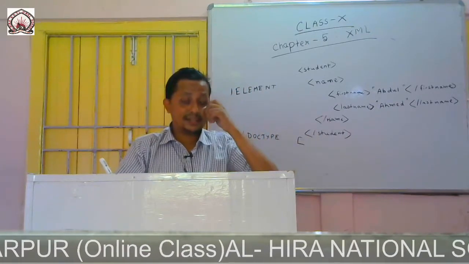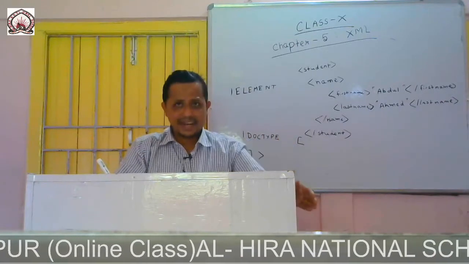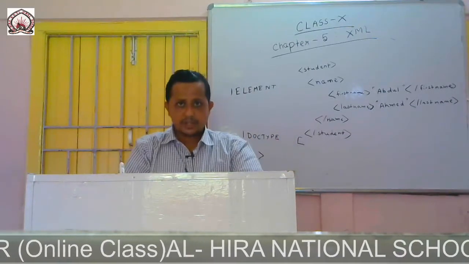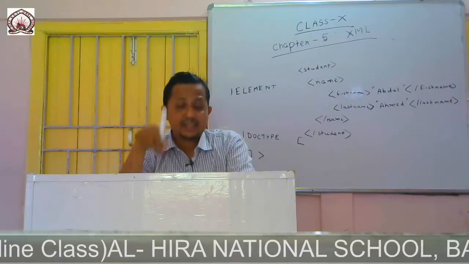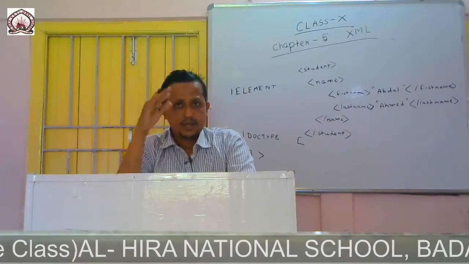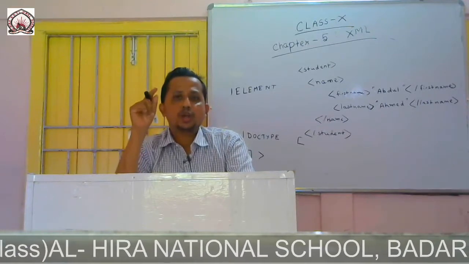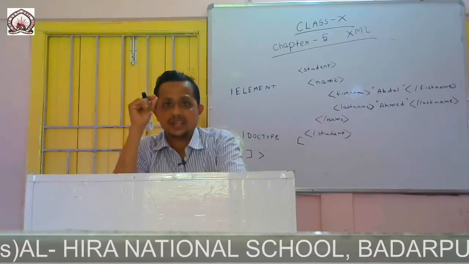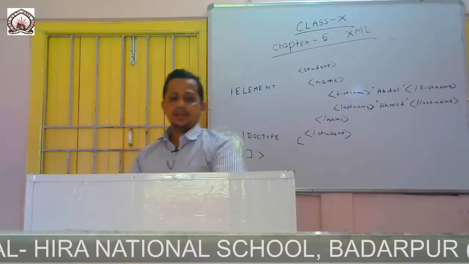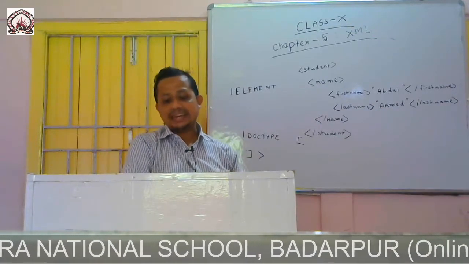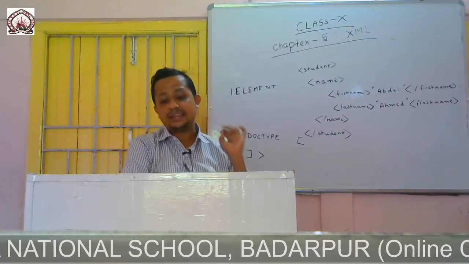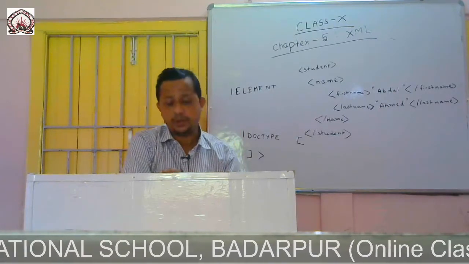The DTD may be inside the same computer, or it may be on a different computer. So if it is on the same computer, on the local hard disk, the keyword used is SYSTEM. And the keyword PUBLIC indicates that the DTD is stored in a location where it is accessible to a large number of people.